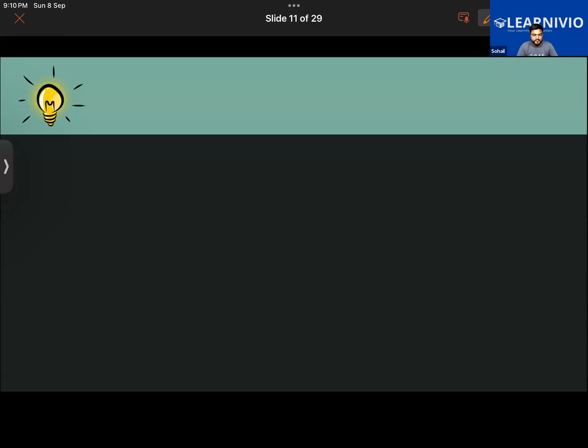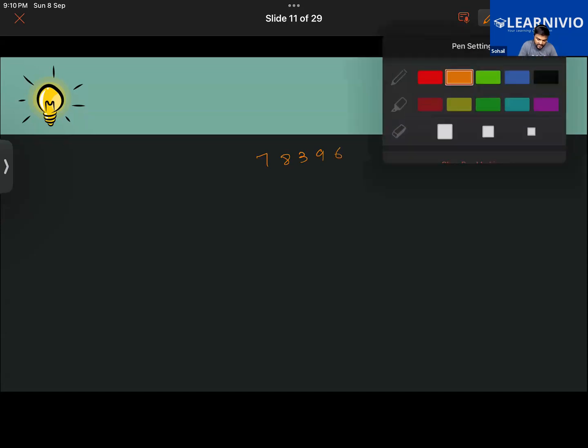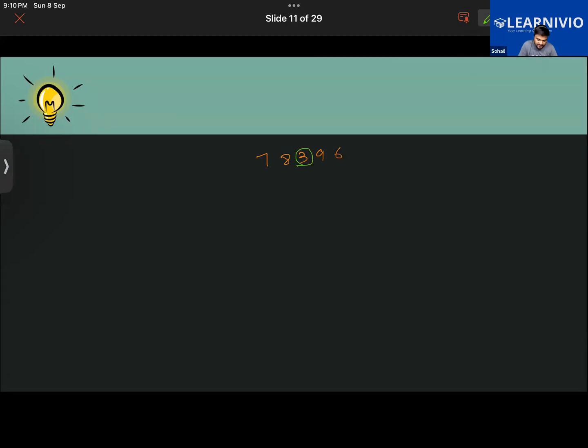Say for example 78396. Here the number 3. What is its place value and what is its face value? Face value is 3 and place value is 300. 300. Very good. Now, what is the difference between the place value and the face value? 297. 297, right.